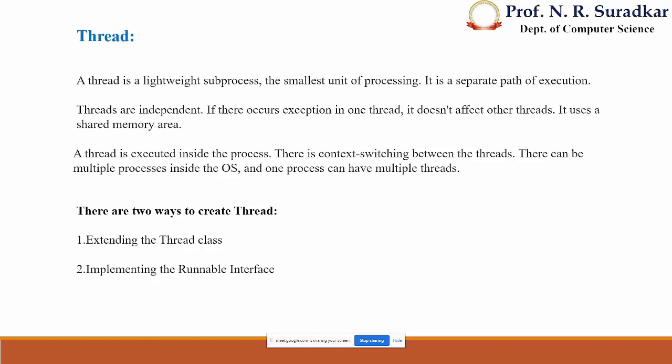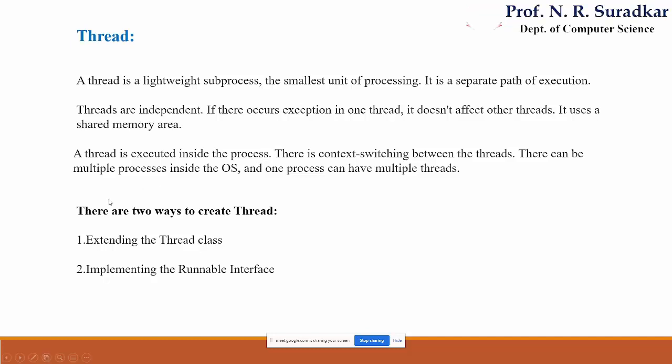Every thread has separate memory, separate processing time, and a separate CPU for executing itself. Whenever we say that threads are independent, it means that if an exception occurs in one thread, it doesn't affect the other threads. They only use a shared memory area. Processing time is separate, but the memory is shared.